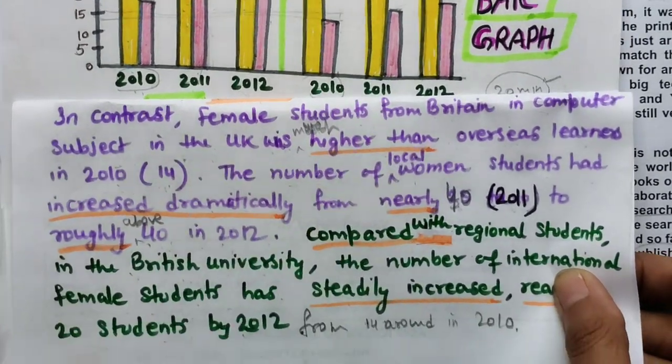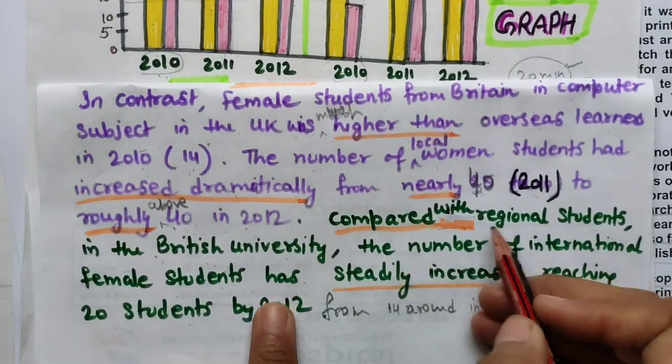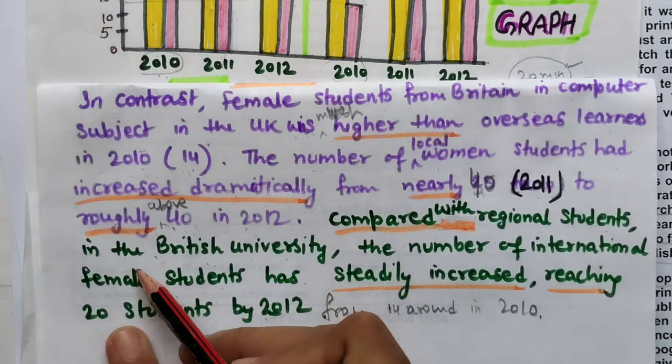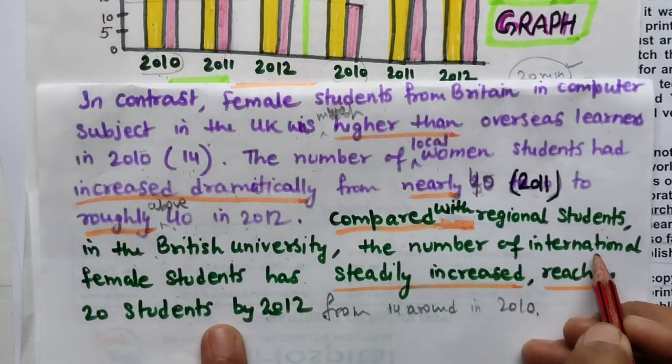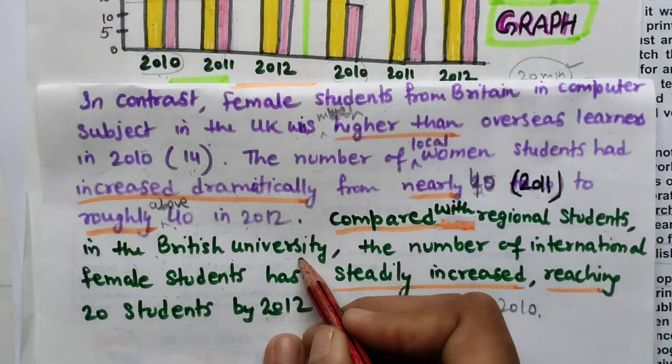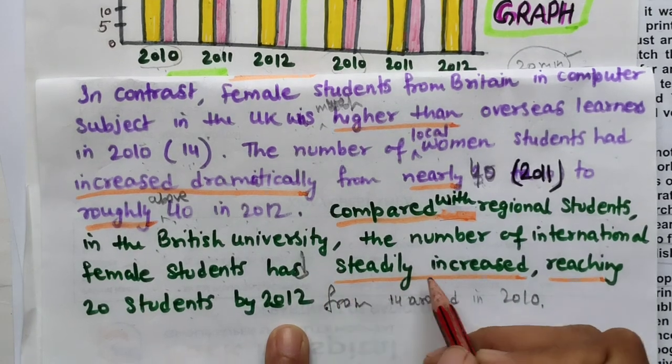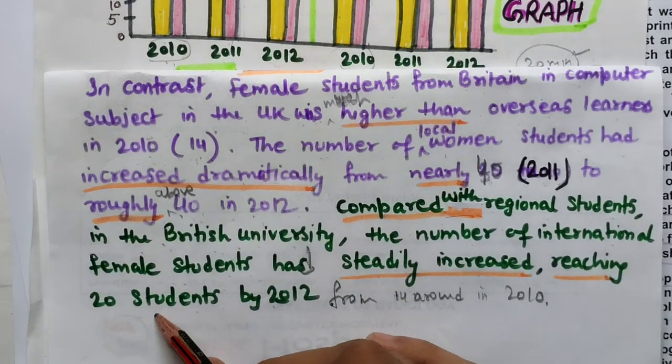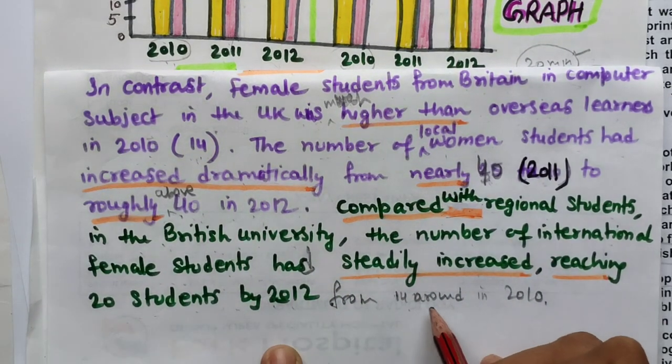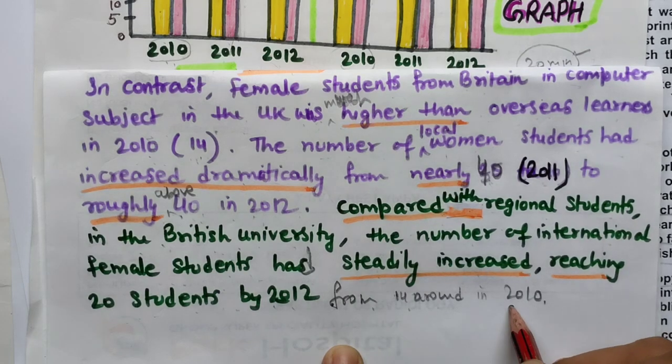In the green line, compared with regional students in the British University, the number of international female students had steadily increased, reaching 20 students by 2012 from around 14 in 2010.